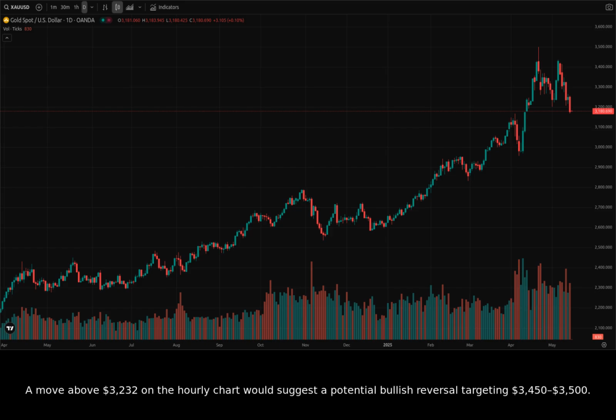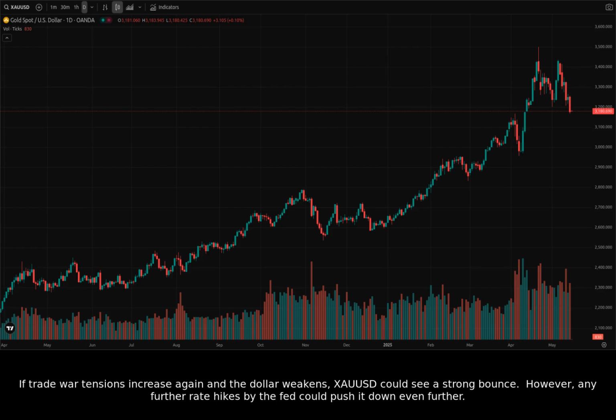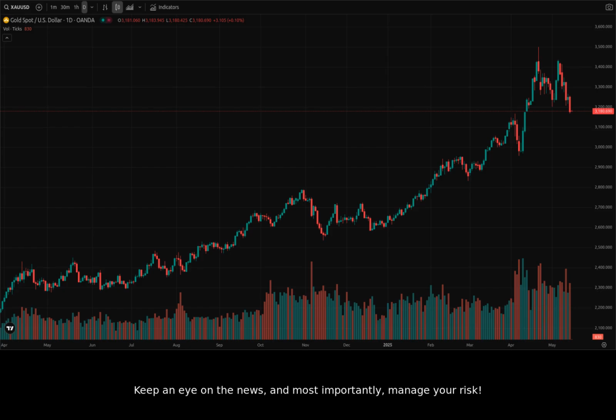A move above $3,232 on the hourly chart would suggest a potential bullish reversal targeting $3,450 to $3,500. If trade war tensions increase again and the dollar weakens, XAUUSD could see a strong bounce. However, any further rate hikes by the Fed could push it down even further. Keep an eye on the news and, most importantly, manage your risk.